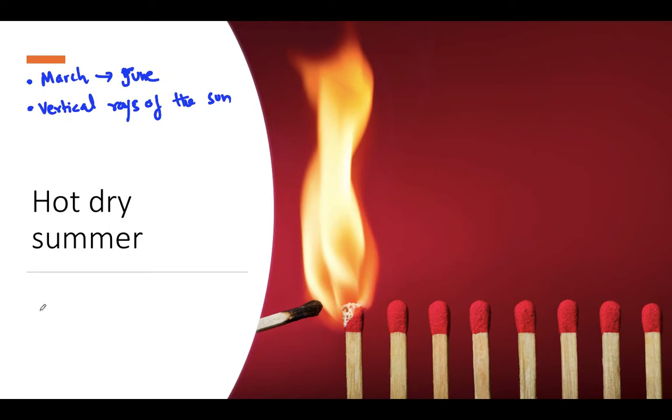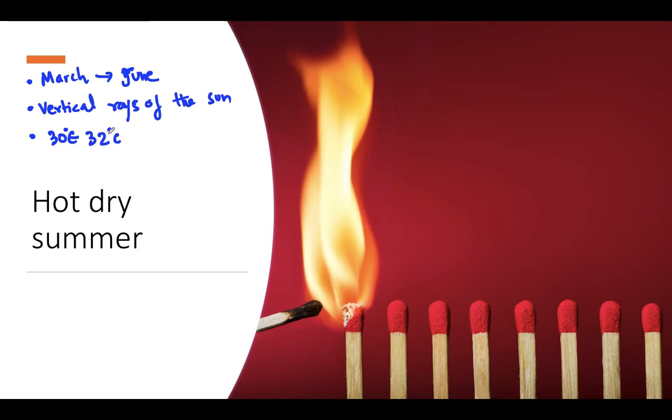Now if you see the temperature, then the temperature ranges in between 30 to 32 degrees centigrade. Clear? 30 to 32 degrees centigrade, and the highest day temperature increases as the heat belt moves further north.